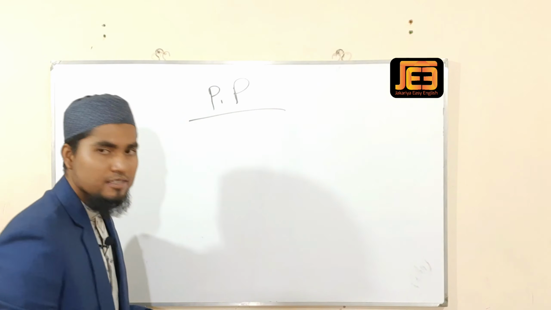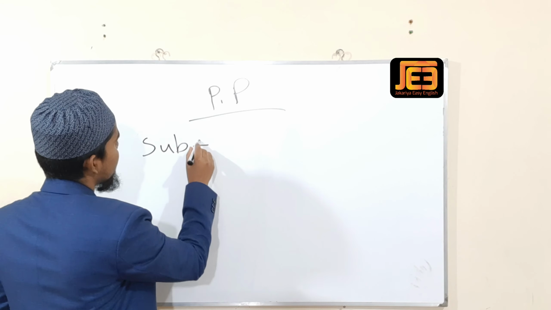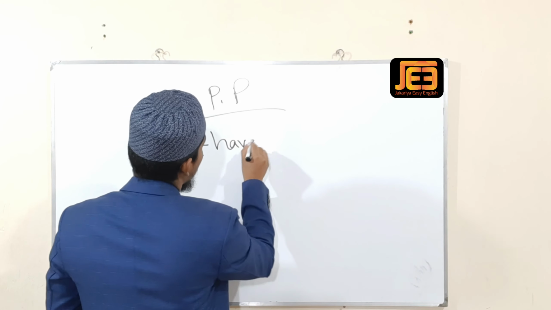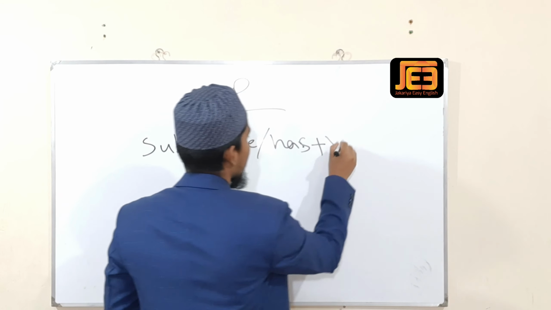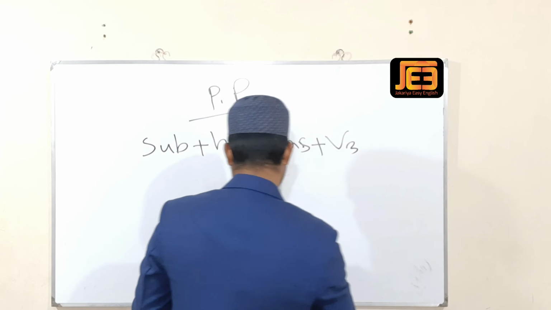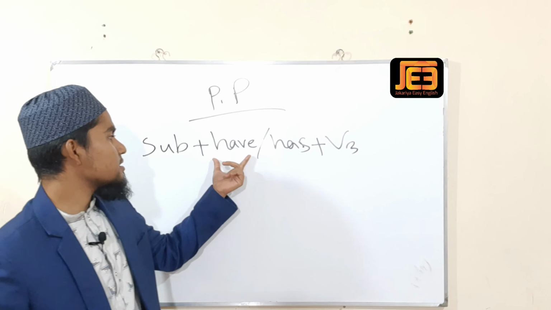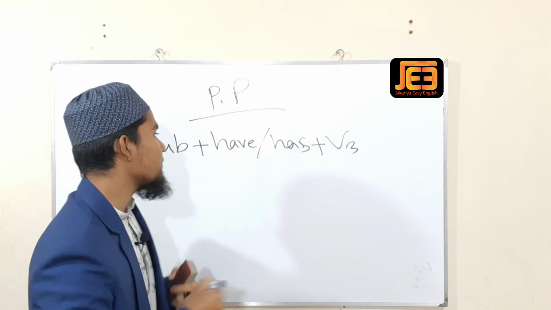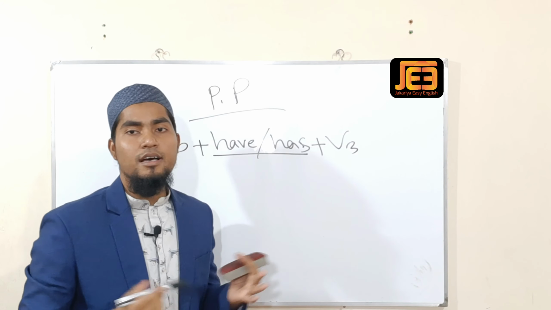And the structure of present perfect is subject plus have/has plus V3. You know, have and has are auxiliary verbs. Another name for an auxiliary verb is helping verb.